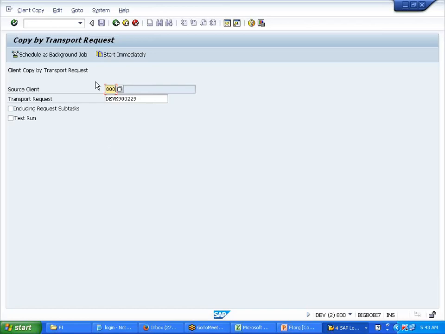Okay. Now, the source client, where did we do the configuration? 800, right? Yes. So this is the request number. This is where my defined company will be stored, right? In this transport request, right? Yes. So I give the 800 transport request, start immediately. Then what will happen with this transport request is that data, that configuration, will come and sit in the 200 client. Then I can do my testing.